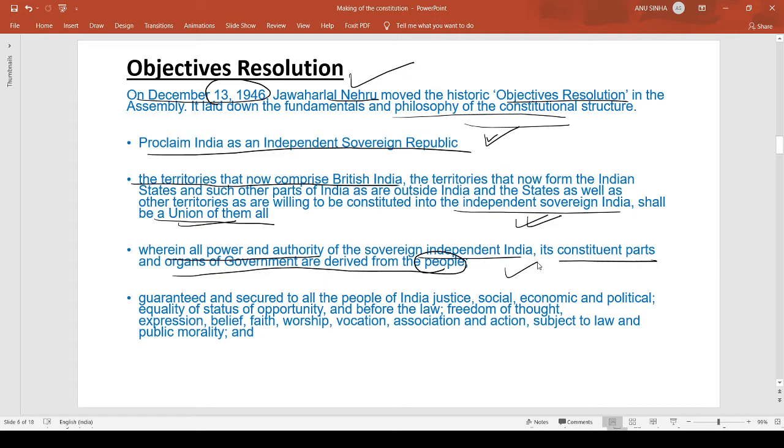Here it's saying how the power and authority is going to be derived. It is going to be derived from the people.